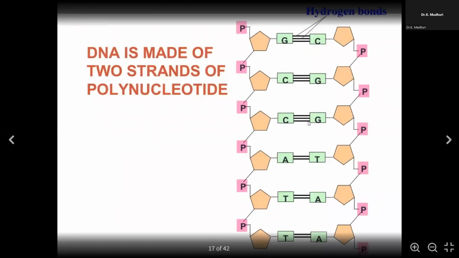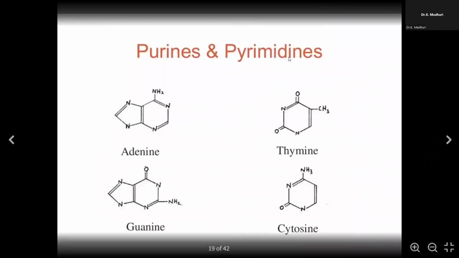A always binds with T with 2 hydrogen bonds, and G always binds with C with 3 hydrogen bonds. Now, a question, students: in which DNA are the hydrogen bonds more? The DNA with more GC content will definitely have a greater number of hydrogen bonds. Here are the purines, adenine and guanine.